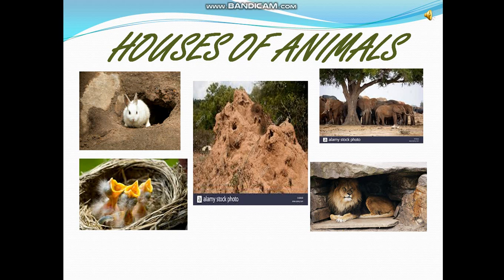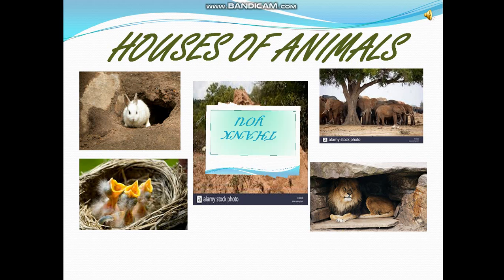Mole burrows a hole in the ground and lives there. Snakes live in tunnels made by rats and ants. Birds make their own nest. Elephant, giraffe live under the shade of big trees. Ants make big ant hills with many tunnels, so they live at different places. So children, this is all about chapter number 5, reproduction in animals.